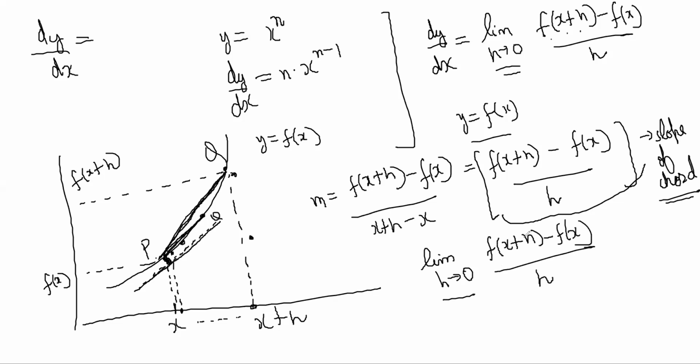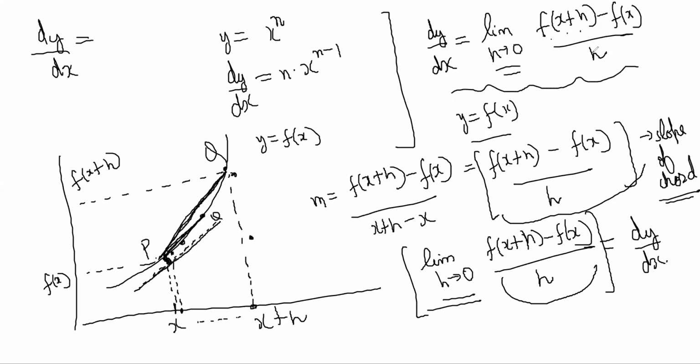If you take this ratio, this is actually the slope of a chord, but when the limit h tends to 0, this becomes the slope of the tangent. This is what is defined as dy by dx, the slope of the tangent. It is just the slope of the chord, but when you bring your point so close that it is almost like a tangent.